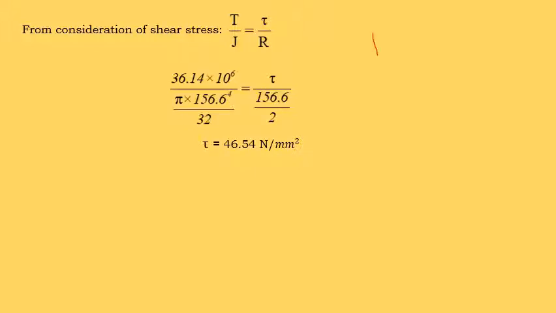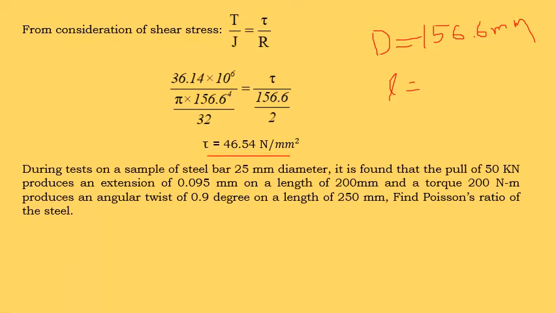So therefore we have determined both diameter 156.6 millimeter and the actual shear stress. So these two are the unknowns. Length we do not need to calculate because it is not given in the problem. Now let us solve the next problem. So this is the next problem.